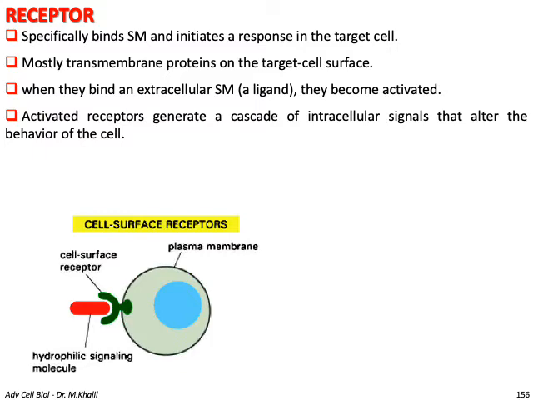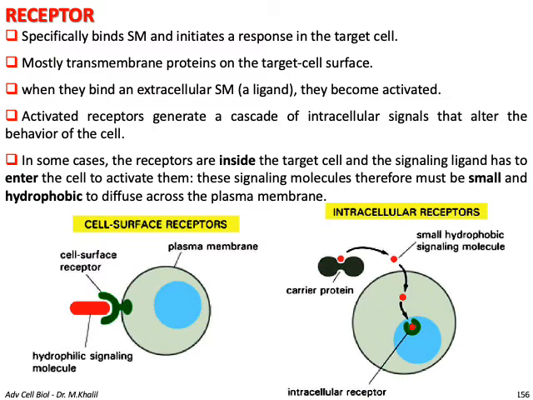So you can see here the hydrophilic signal molecule is binding to the cell surface receptor on the plasma membrane. In some cases, the receptors are inside the target cell, and the signaling ligand has to enter the cell to activate this receptor. This signaling molecule therefore must be small and hydrophobic to diffuse across the cell membrane. And as you can see in the figure, the signal molecule is carried by a carrier protein until reaching the cell, and it can diffuse, because it's hydrophobic as we said, to the intracellular receptor.